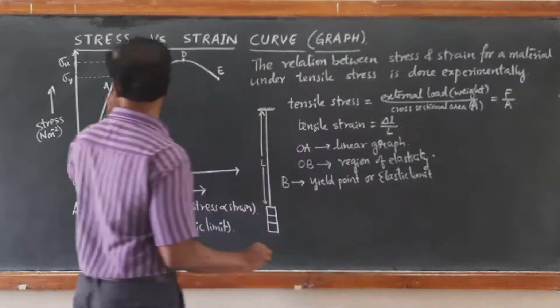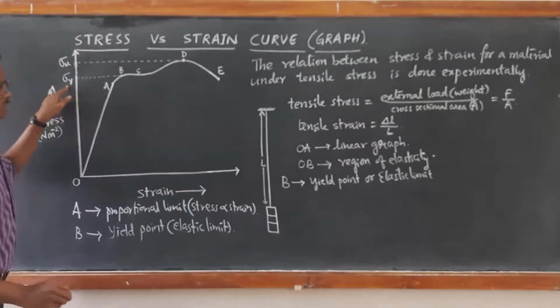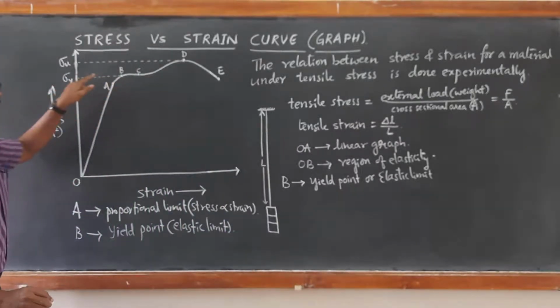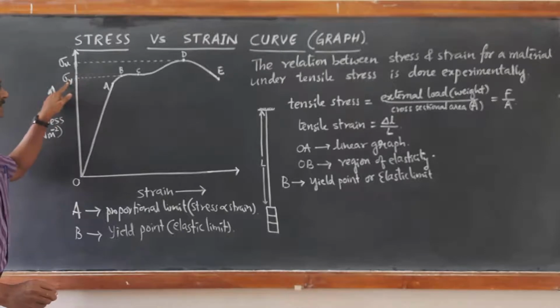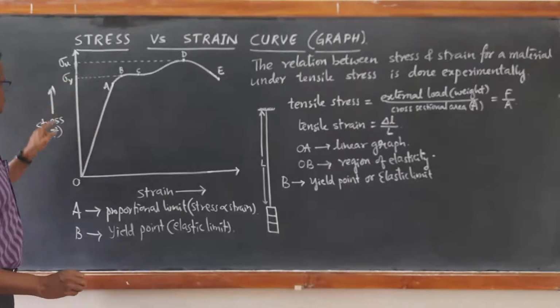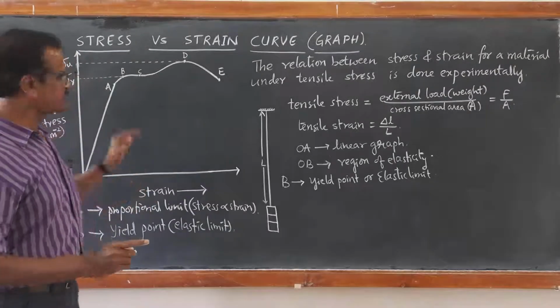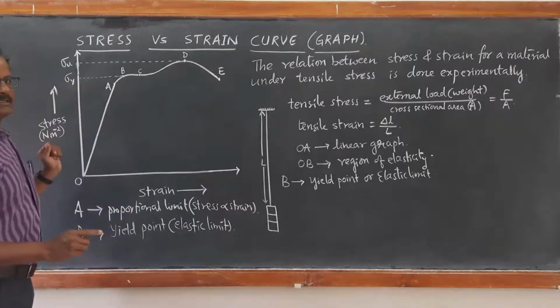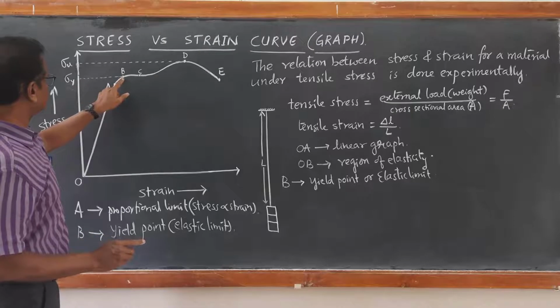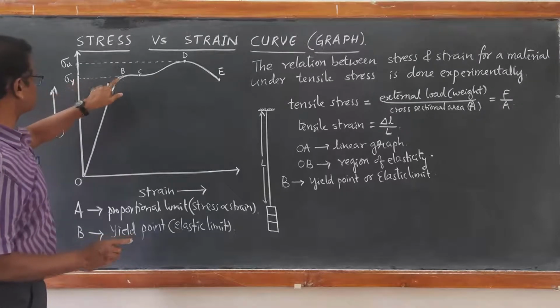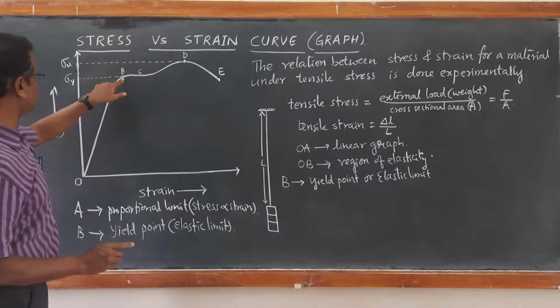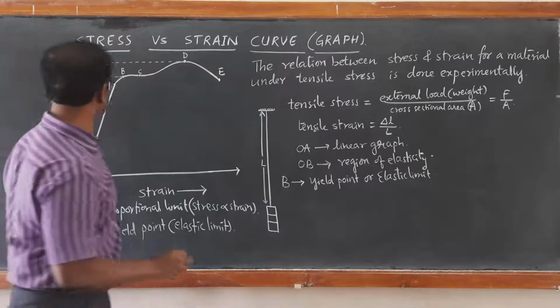This point B is denoted by the corresponding stress here. You can see B is correspondingly denoted by sigma y. Sigma, small sigma, is to represent the stress. Right? So the corresponding stress to the yield point is called yield strength.